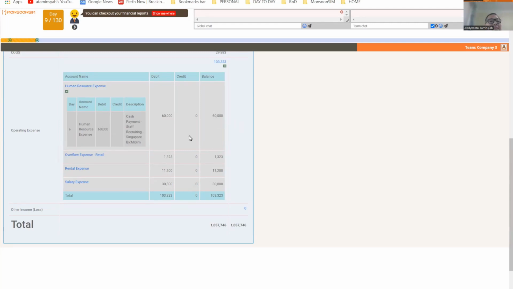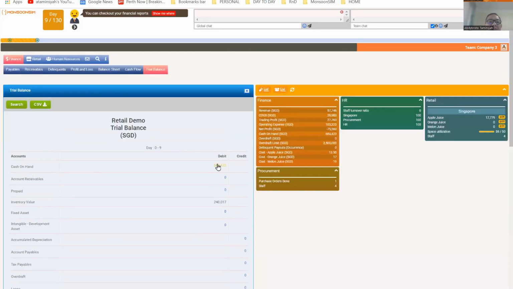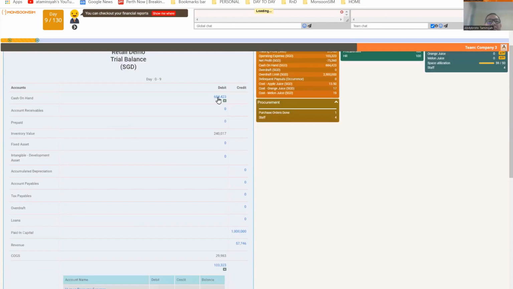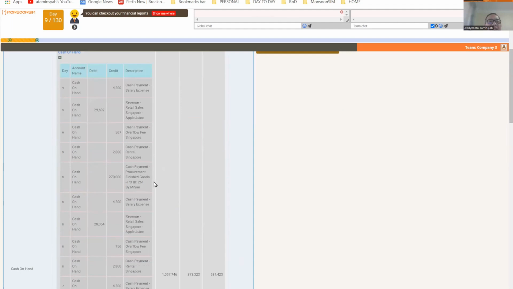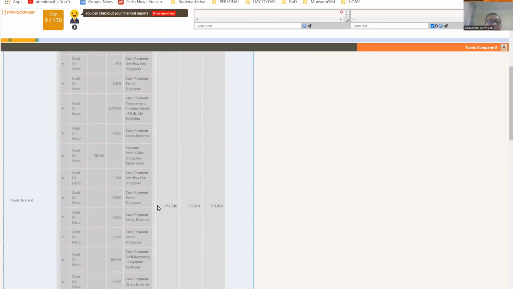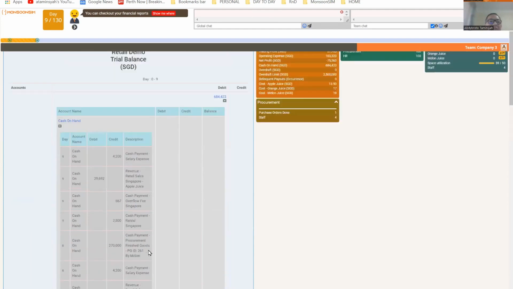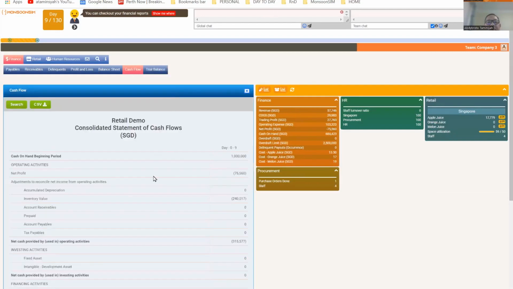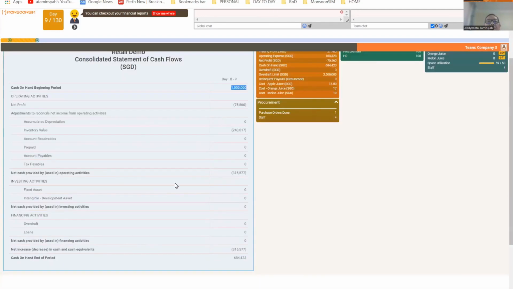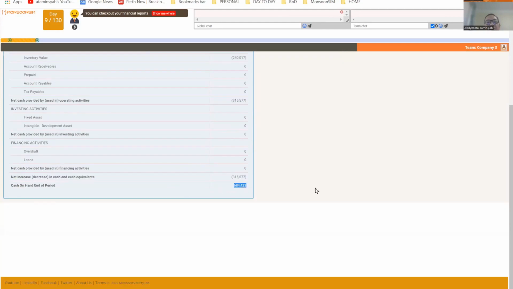And again, because it's an expense, if you increase the expense, you debit it. Okay? So therefore, the reverse is on the cash side. If you look at the cash side, the reverse is true. Cash on hand, you look at the recruitment. Where's the recruitment? The recruitment Singapore. Here, there you go. It's on the credit. You can look at the cash flow. Once again, same thing. You start with 1 million and you end up with 684,000.